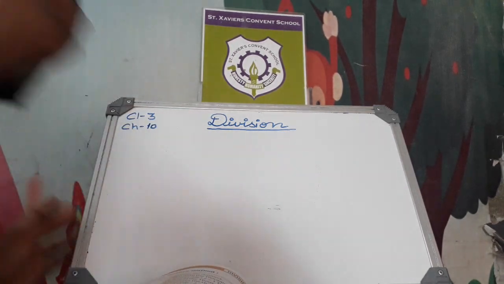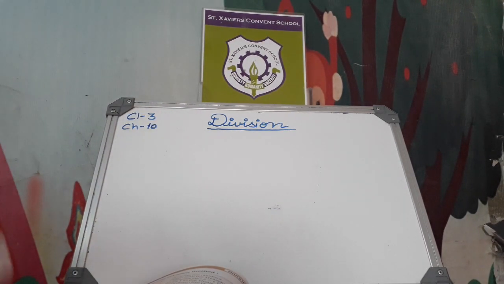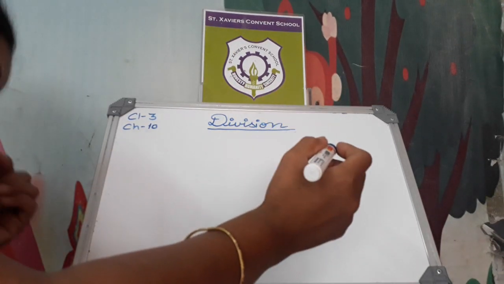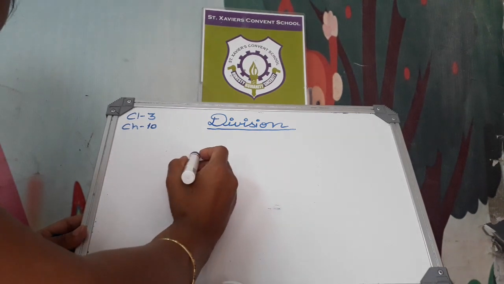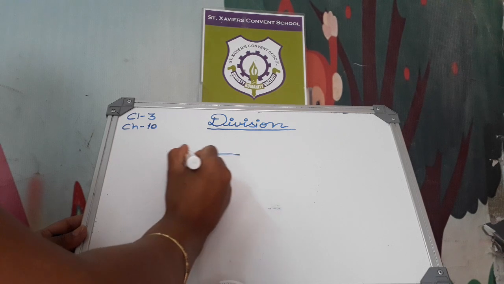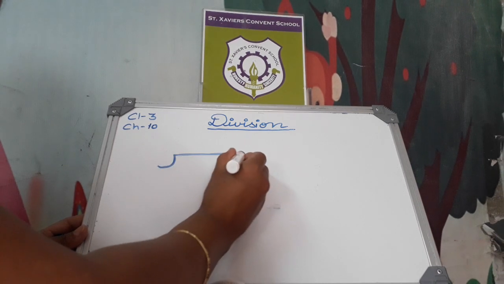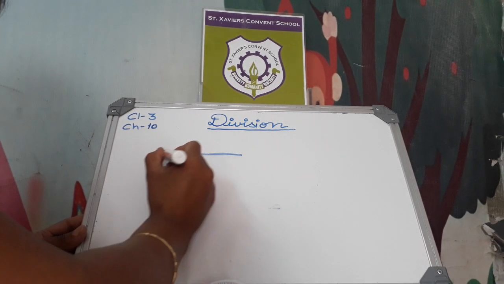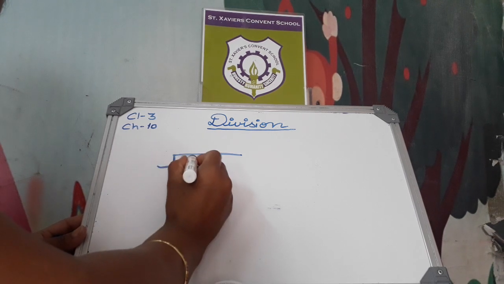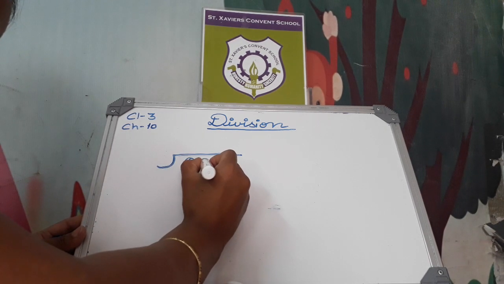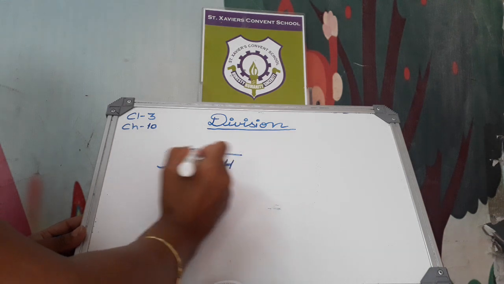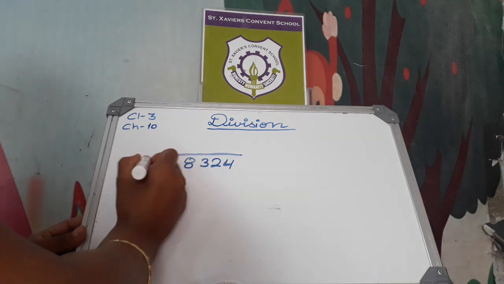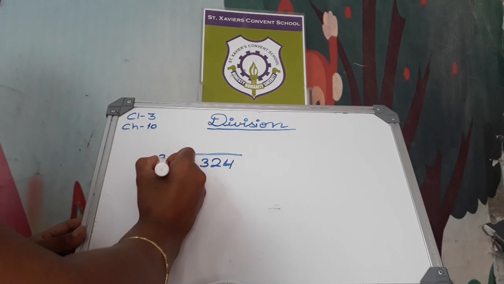The number is 8324. How to write this 8324? First of all, this is the division symbol. 8324. This is the dividend and this is the divisor. 2 is our divisor.